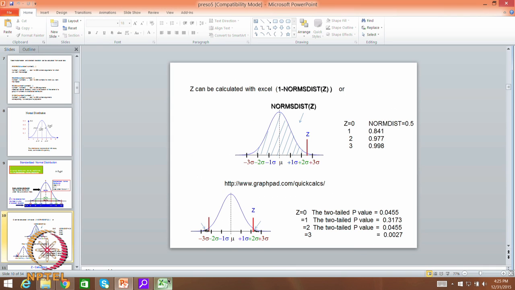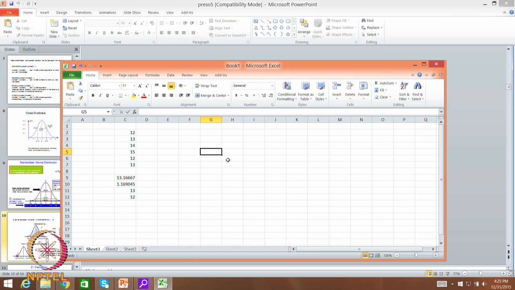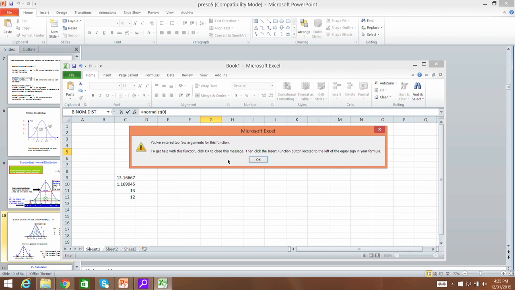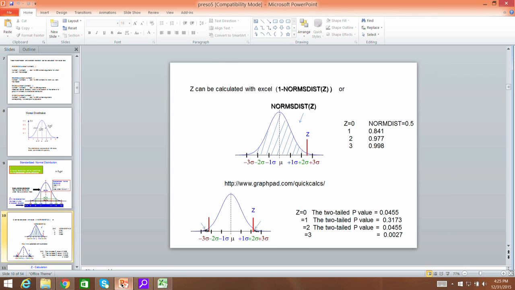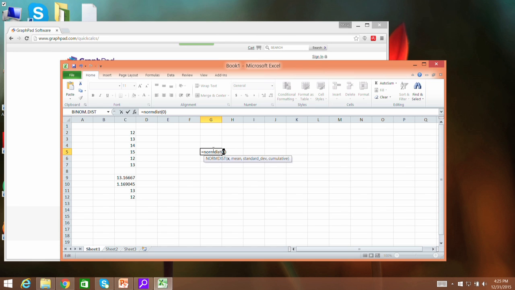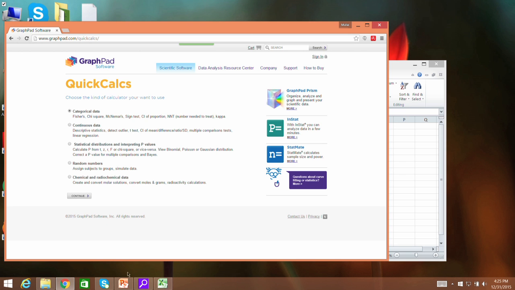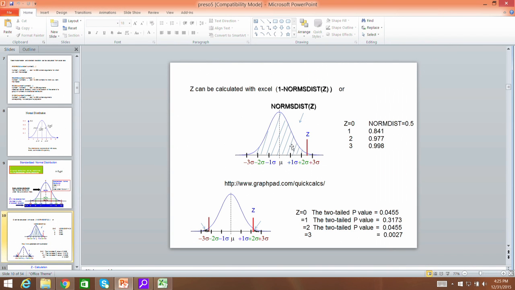So, let me do it for you here. I just say NORM.DIST, that is 0.5. When I put NORM.DIST with Z equal to 1, that is 0.841, that means this side of the area is 0.84.